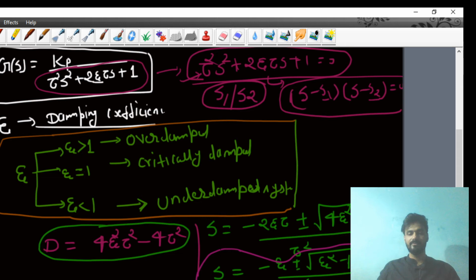Now I am coming to the graphical part. If you see, for the first order system, my dear student, you have seen the graph was like that. For a step input, the graph was like that.